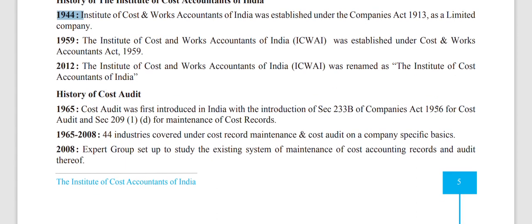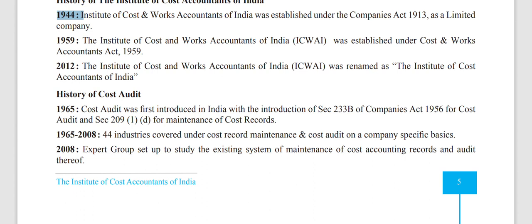What about the history of cost audit? During 1965, cost audit was first introduced in India with the introduction of Section 233B of the Companies Act 1956 for cost audit, and Section 209 Subsection 1 Clause D for maintenance of cost records. Here we can see two sections: Section 233B for introduction of cost audit, and Section 209 subsection 1 Clause D for maintenance of cost records. So we have to remember this.